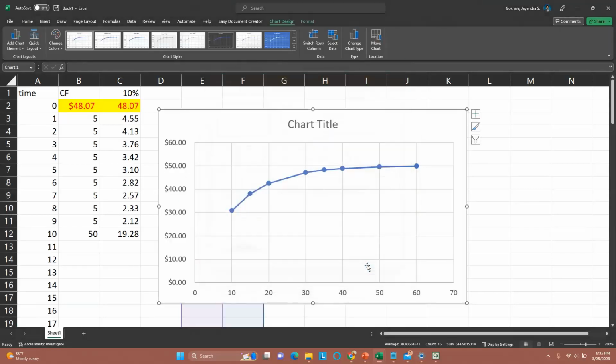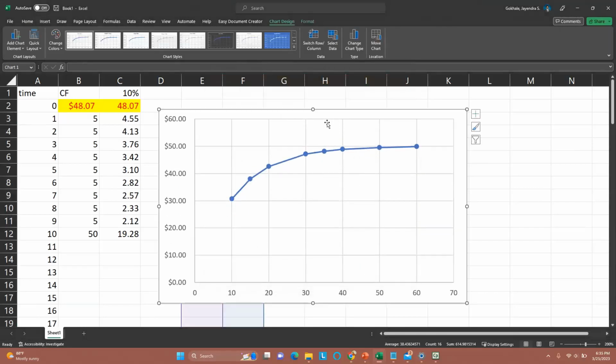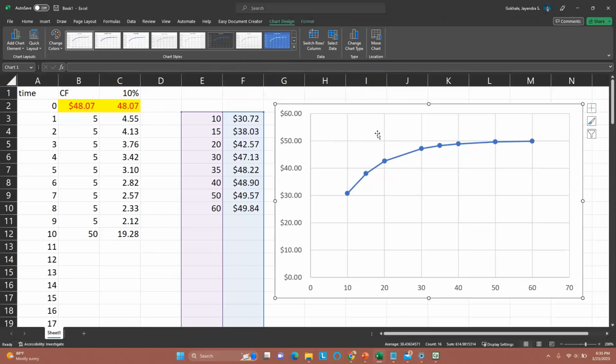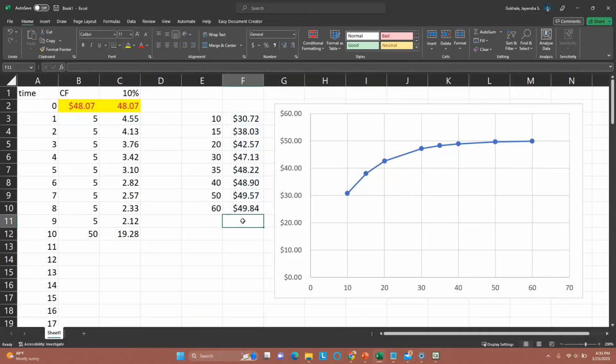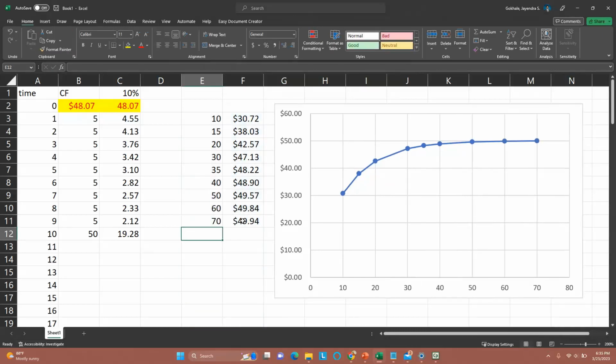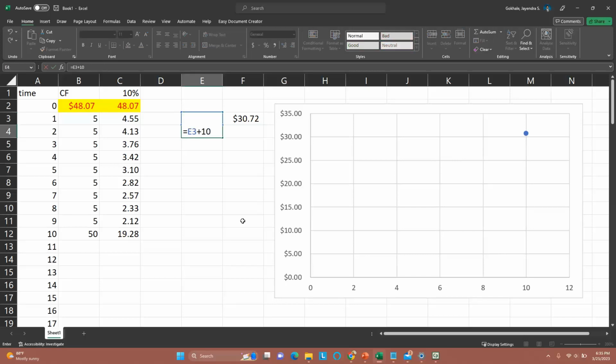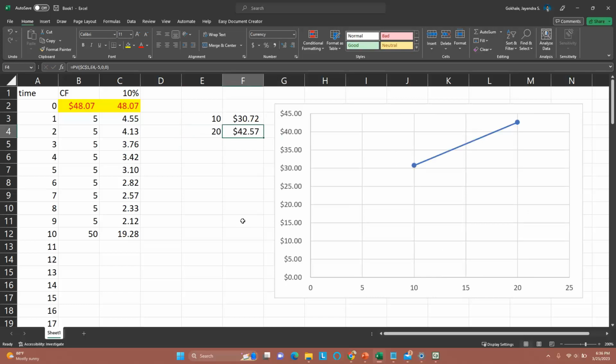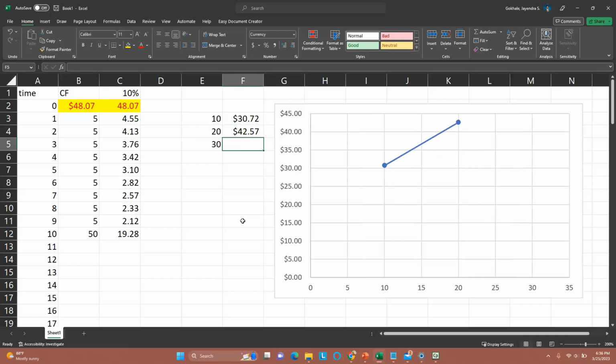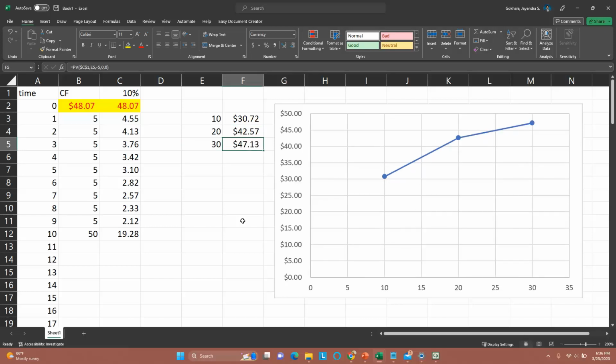Okay. And so this is the price. As we keep receiving the dividends for longer and longer durations, what happens? So let's go to 70 periods. Now let's just populate this once again. Let's have some fun. So 10 periods is $30. Now equals this plus 10. 20 periods equals 42. So you can see the price went up because we received more dividends. 30 periods, price went up, but not at the same speed, not at the same rate.